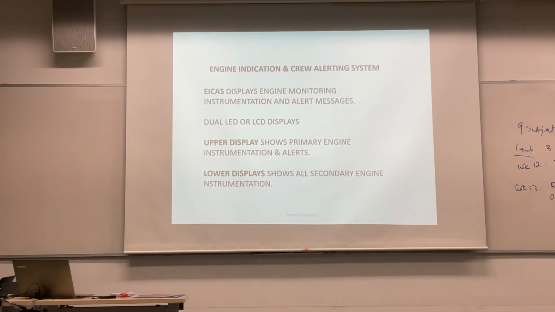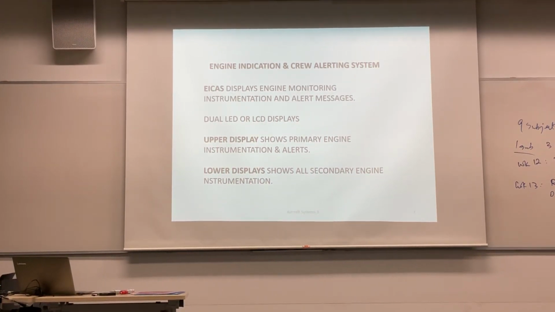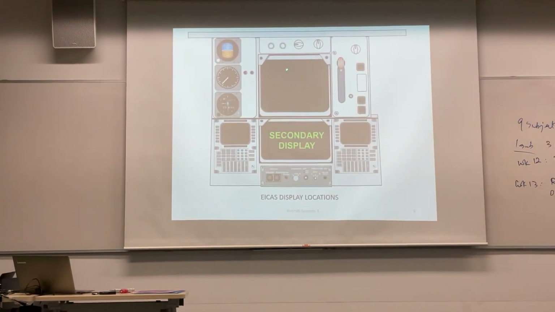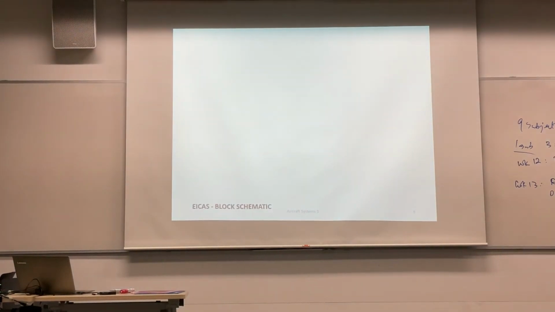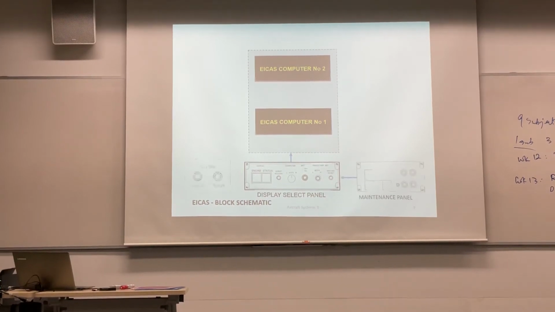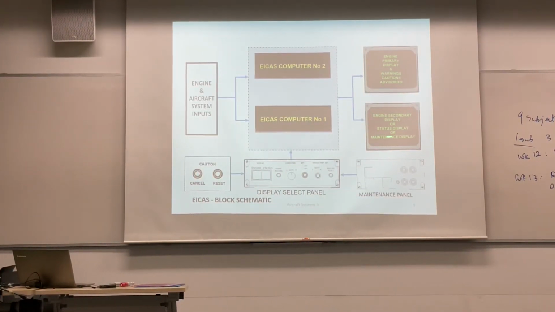Now another system is called the EICAS, okay? It's more important. EICAS and ECAM are the onboard monitoring systems, okay? So EICAS has upper and lower, secondary display, okay? So computer 1, computer 2, and these provide the engine display and secondary status.